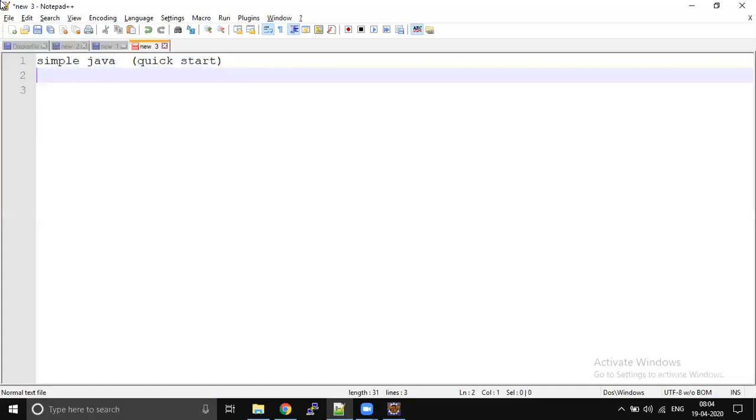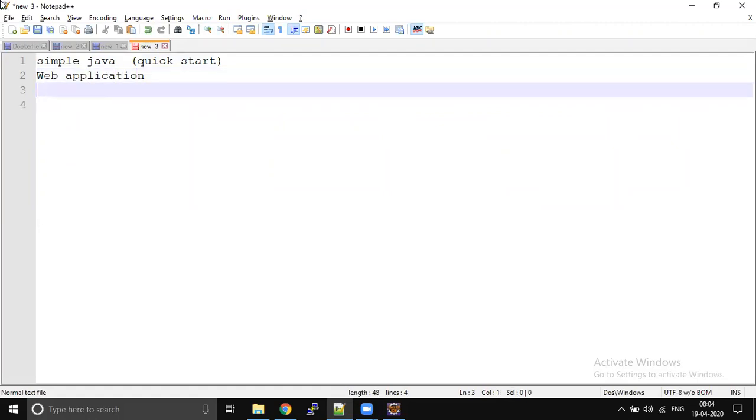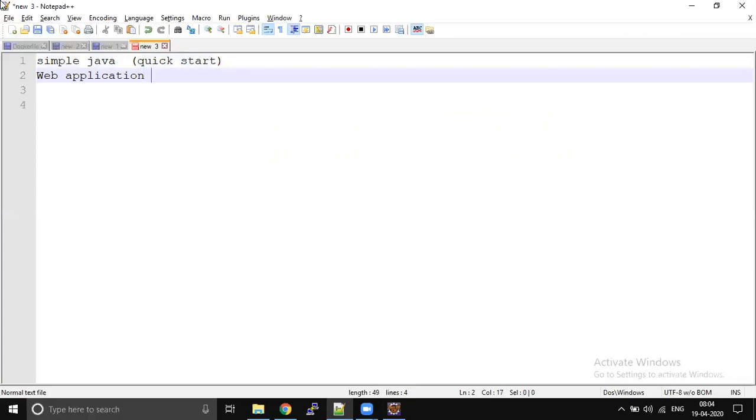Or sometimes you may need to develop a web application, a plain Java web application, with no Spring dependency. This is what we're going to do in your real-time project. Even for your microservices development, you will start with the web application, or we will start with a simple project.